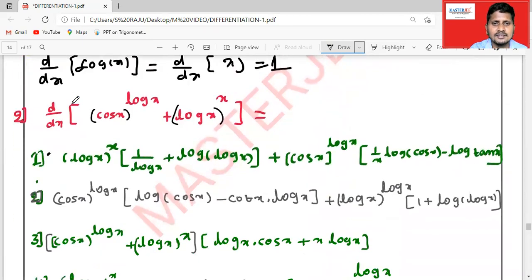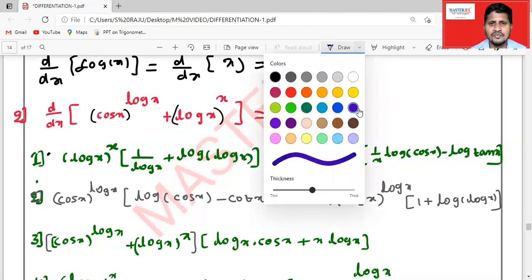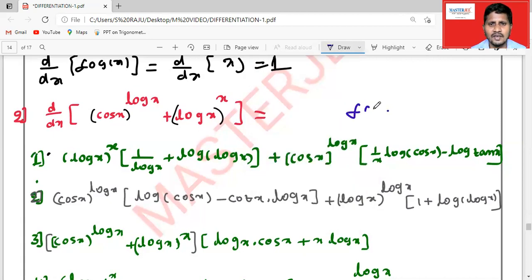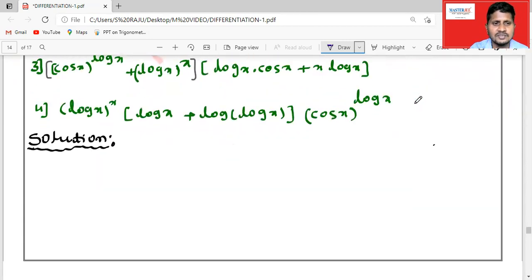Coming to the second question, the derivative of (cos x) to the power of log x, whole to the power of x. If you observe, each function is in the form f(x) to the power of g(x).